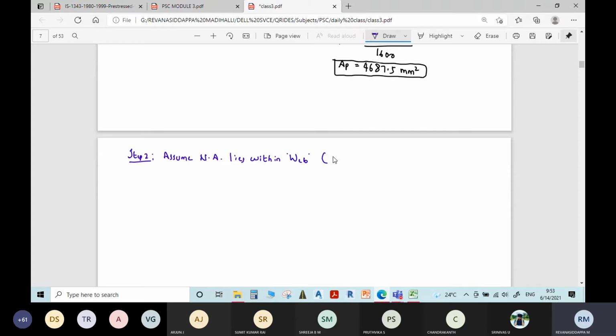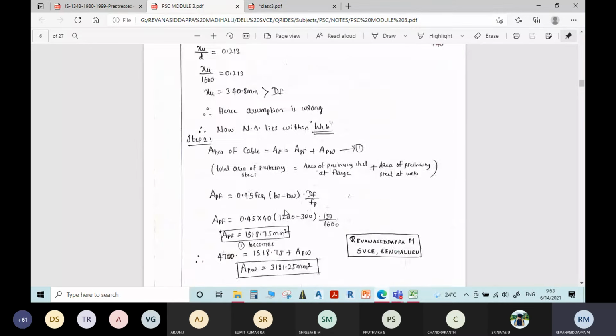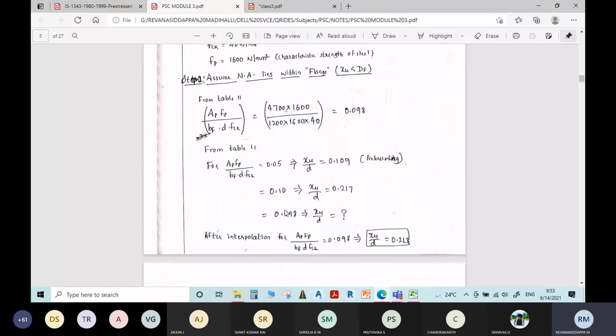Within web means depth of neutral axis is greater than depth of flange. So we have assumed the second case. Whatever the procedure is for the second case, you follow here.